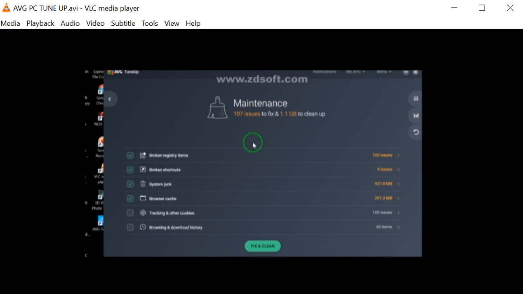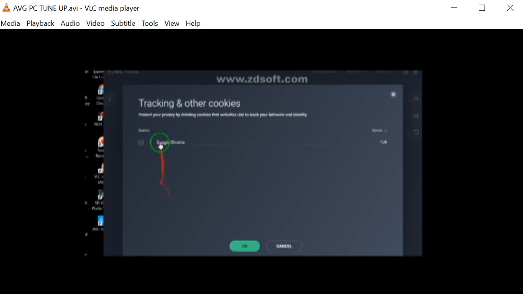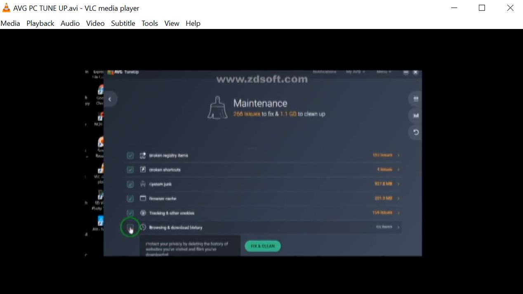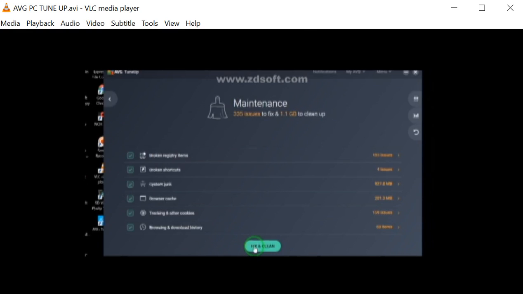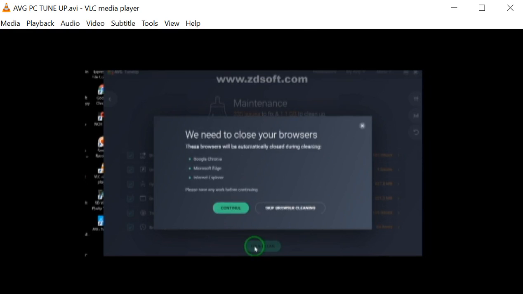Right, so it has scanned 100%. Fix and clean. Google Chrome, okay. Browser history, Chrome and Edge. So we're gonna fix and clean those.